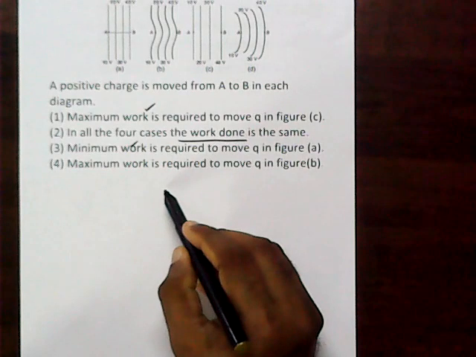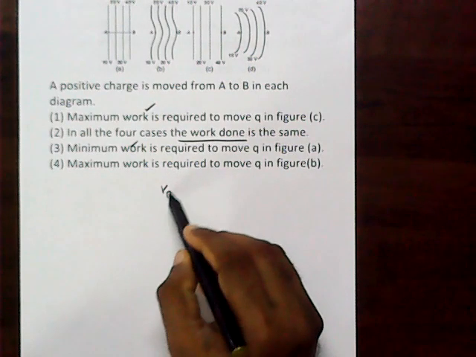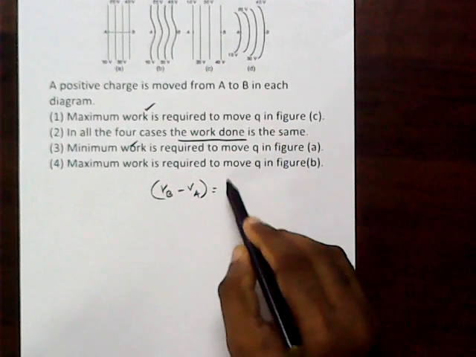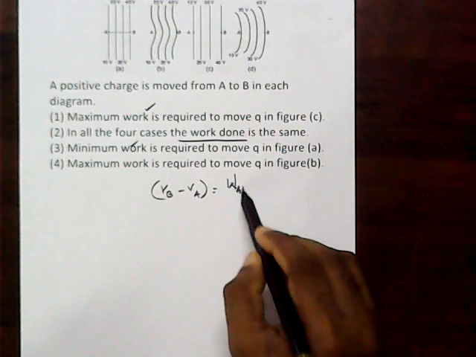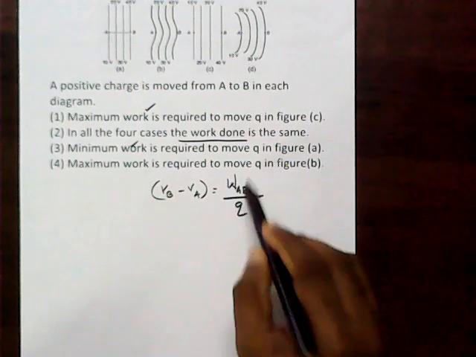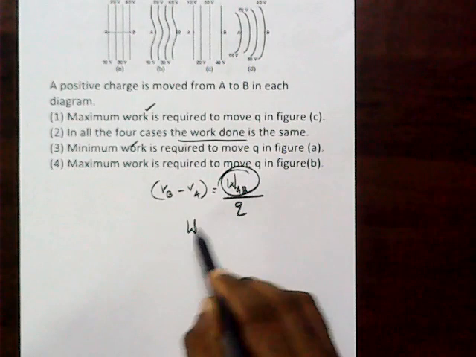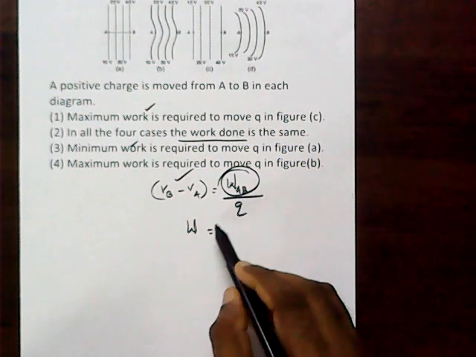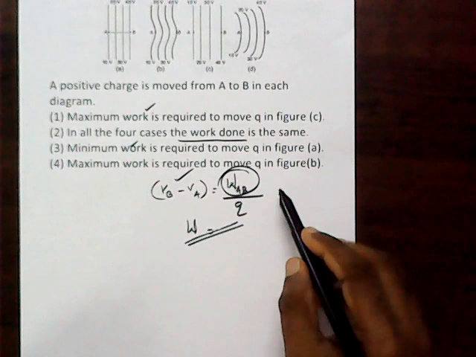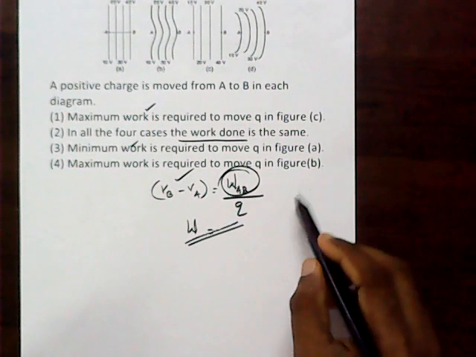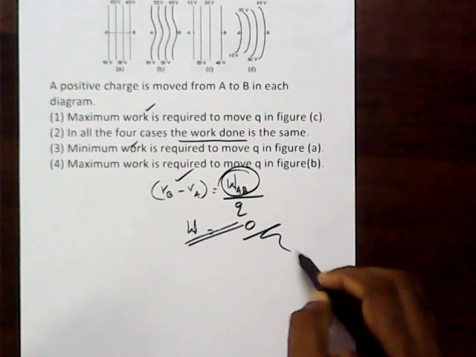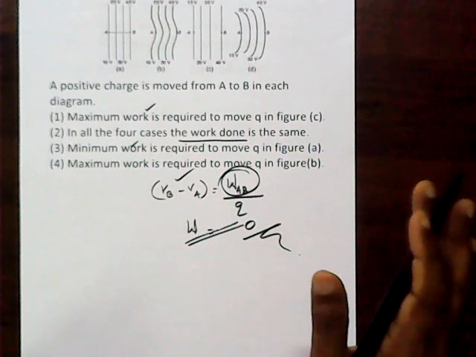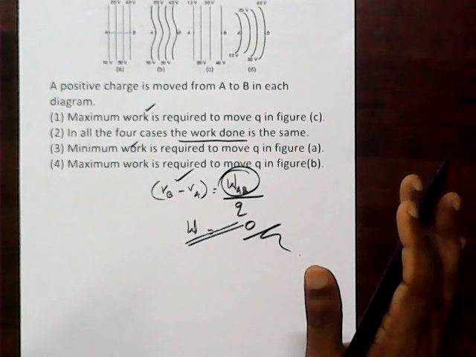But we know the concept that the potential difference between the two points, VB minus VA, is equal to the work done between the points divided by the charge, and hence the work done depends upon the change in potential. But we know for an equipotential surface, the potential is a constant, and hence the work done becomes zero and is a constant for all three cases. It is a very important concept.